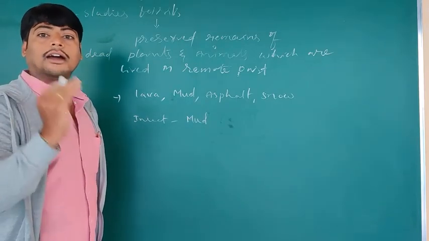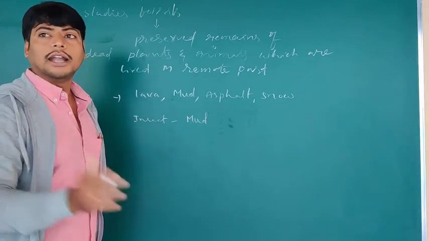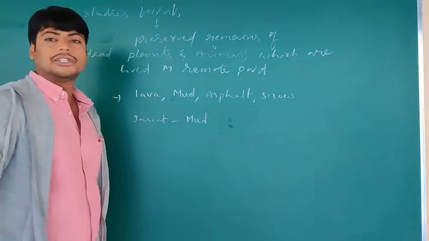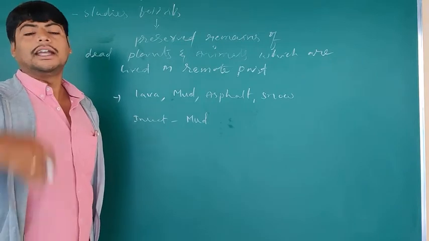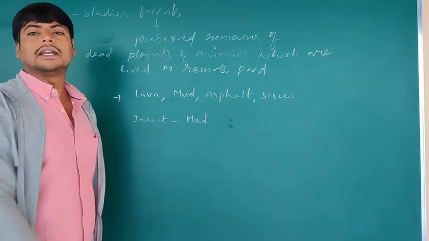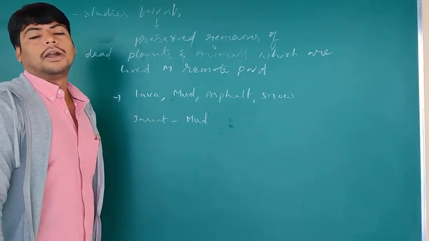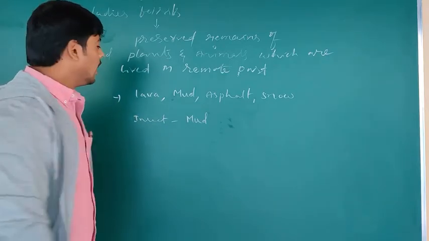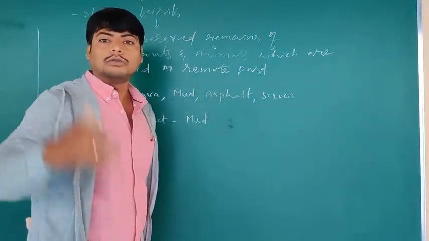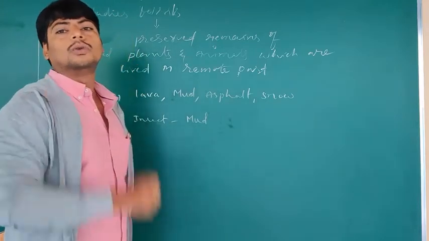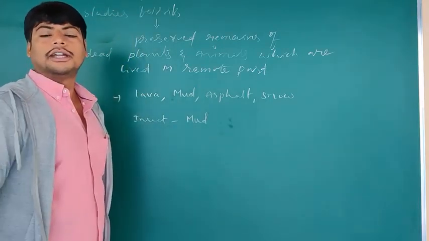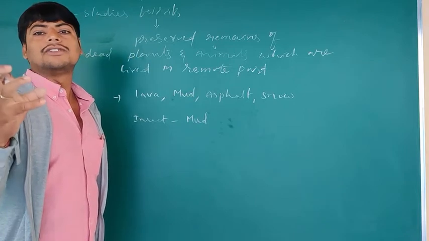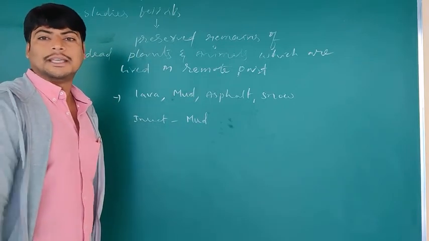Due to this dryness and hardness of the mud, the insect does not decompose completely, and we can collect it and study its structure and body organization. That is the way in which fossils are helpful to us, and in this manner only we have come to know of the existence of dinosaurs in the Jurassic period.